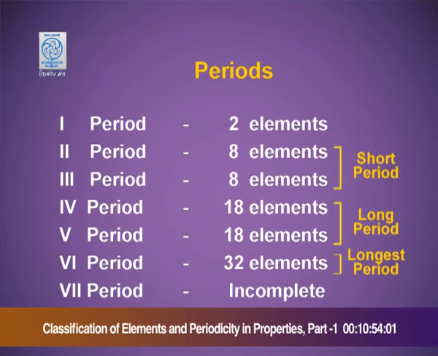The fourth period has 18 elements. The fifth period has 18 elements. The fourth and fifth periods are known as the long periods. The sixth period consists of 32 elements, the longest period. The seventh period has 32 elements, but it is still incomplete.